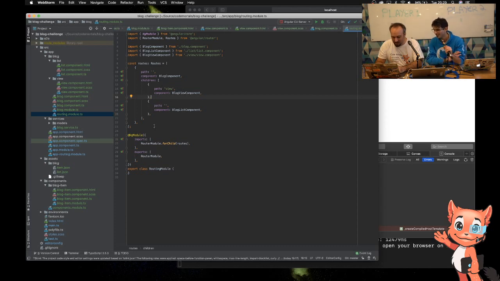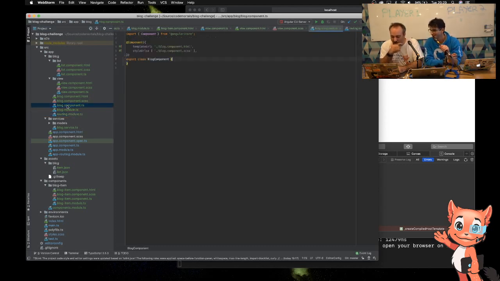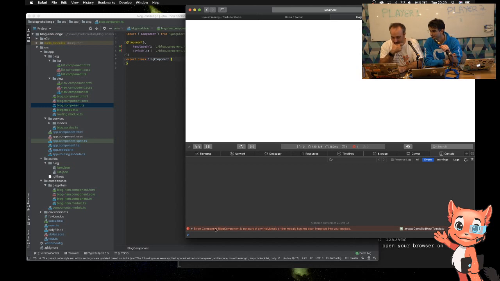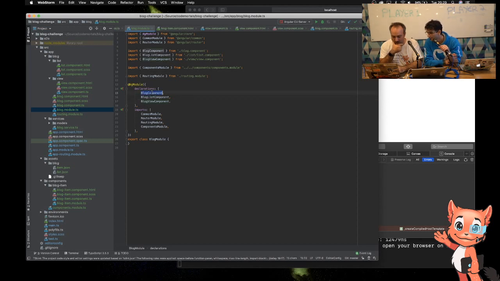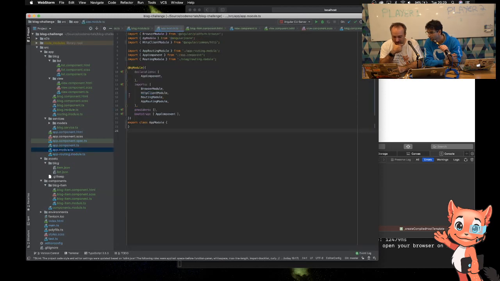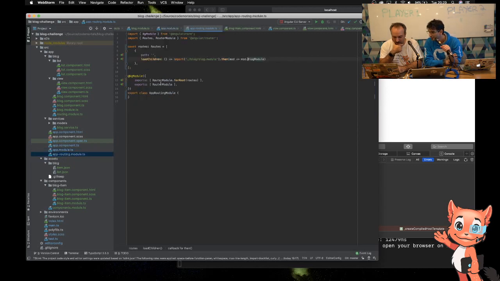Let's have a look. Right, what have we got? Well, the error is that it can't find the blog component. So it's not part of any ng module, right? Okay. So I looked at the ng module. Blog component is declared here. It's in the right path. It's in the module. That module is obviously included in the router.